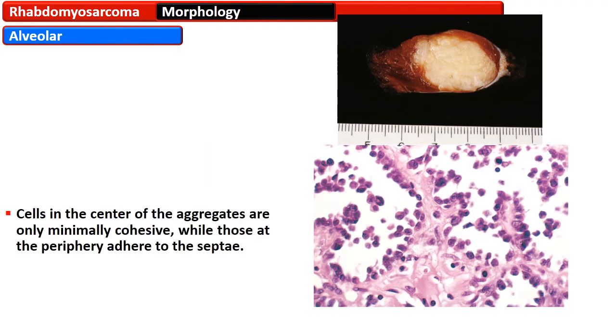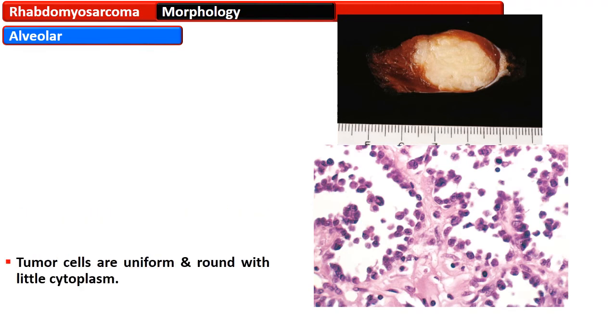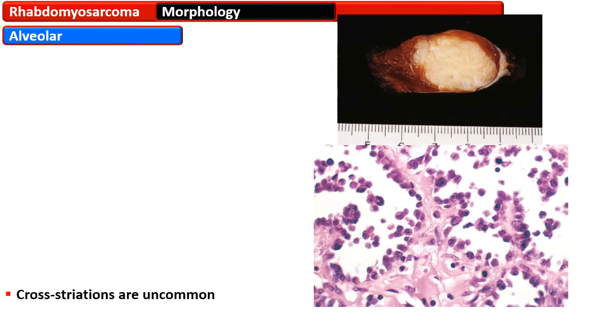The cells in the center of the aggregate are only minimally cohesive, while the cells at the periphery adhere to the septi. Tumor cells are uniform and round with little cytoplasm, and cross striation in these is uncommon.